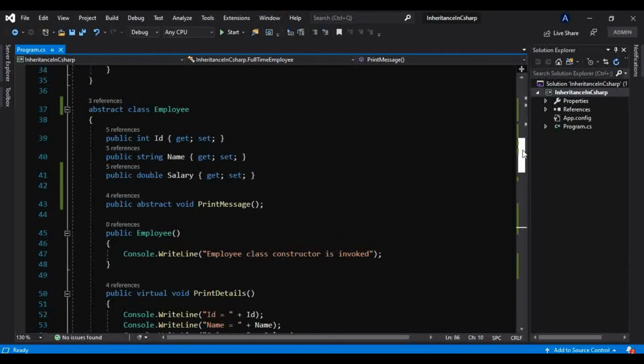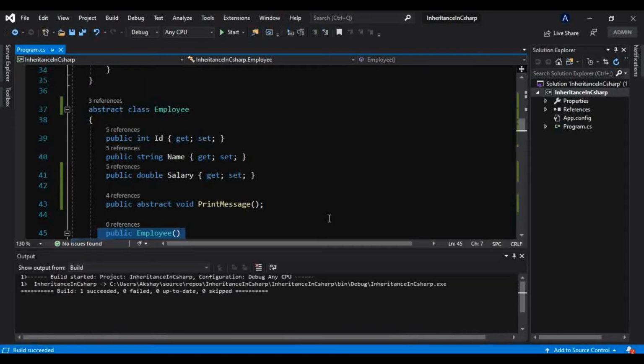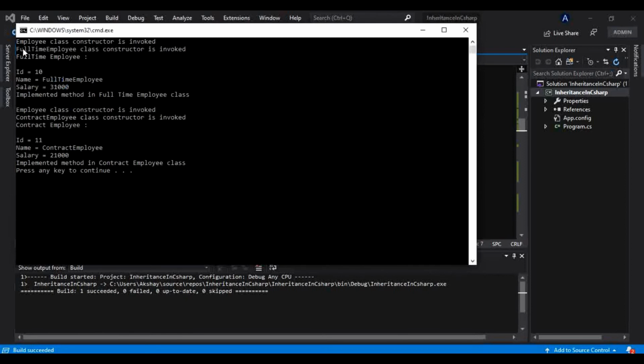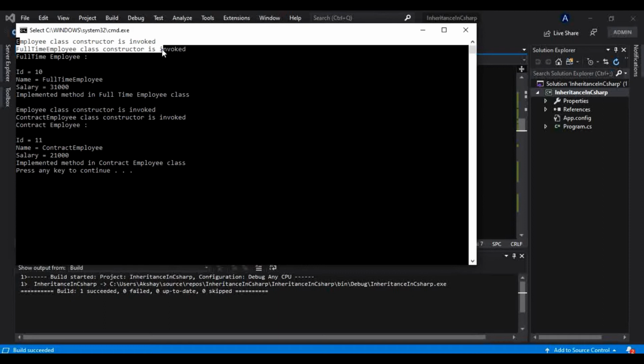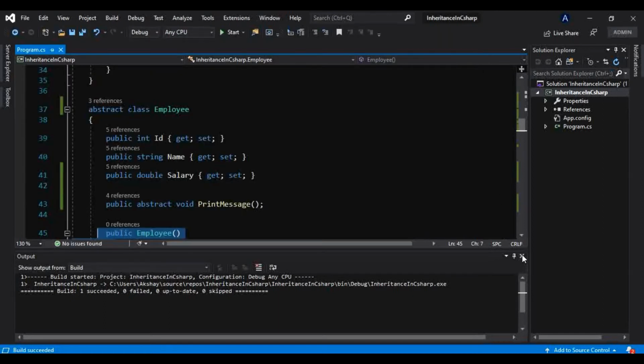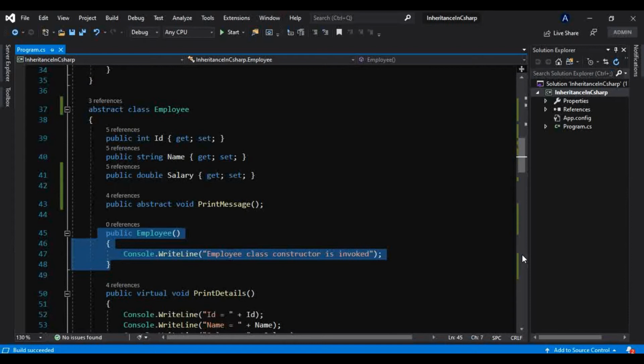But an abstract class can have a constructor. Yes, and why? Because we know there are fields, and we can have properties, that is, non-abstract members in this abstract class as well. So to initialize these, your abstract class can have a constructor, and that we have seen. If I run this, we know the derived type object will invoke that base class constructor through its derived type constructor. So it is allowing that; the employee class constructor is getting invoked. From that we can say an abstract class can have a constructor but cannot be instantiated.